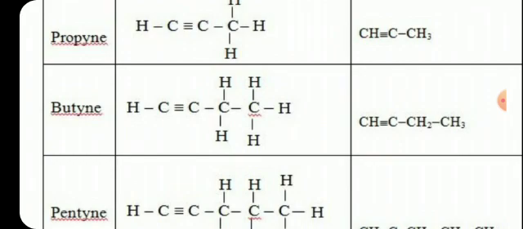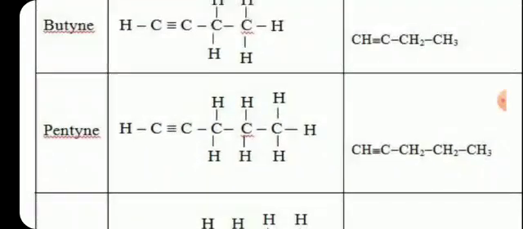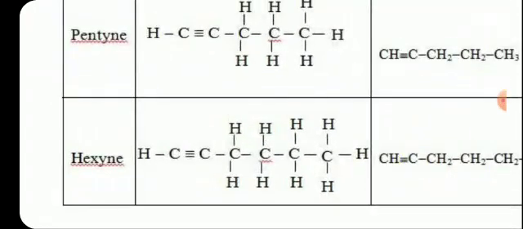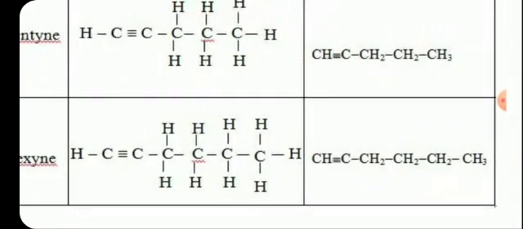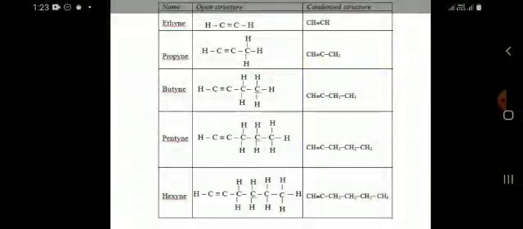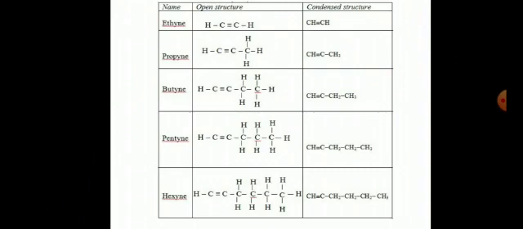And in pentyne, number of carbon atoms are 5, and the structure is shown. There exists one triple bond between two carbon atoms. Hexyne, number of carbon atoms are 6 and the structure is shown here. So in ethyne, propyne, butyne, pentyne, hexyne, last three letters are YNE and they all have one triple bond between two carbon atoms.